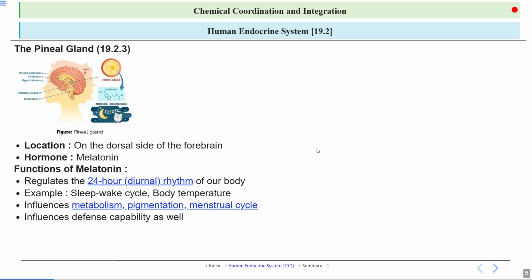So it helps in regulating the body's 24-hour rhythm, including our sleep-wake cycle and body temperature. In addition to this, it also affects metabolism, pigmentation, and the menstrual cycle that we have just discussed, and even the defense mechanism. So it has wide functions. It regulates our circadian cycle. Examples include the sleep-wake cycle and body temperature. It also influences metabolism, pigmentation, the menstrual cycle, as well as our defense capacity.